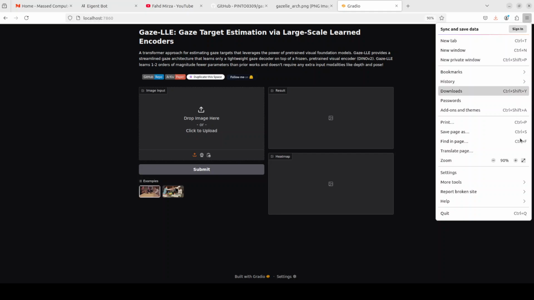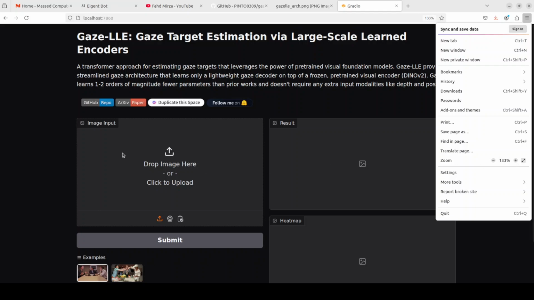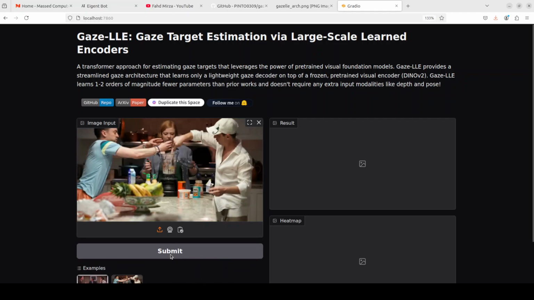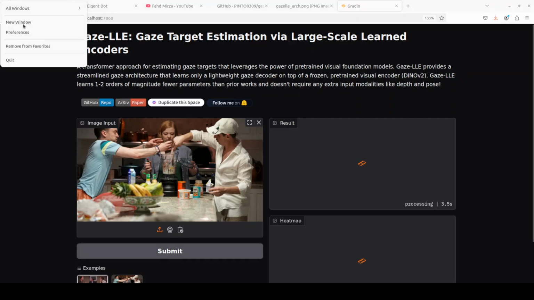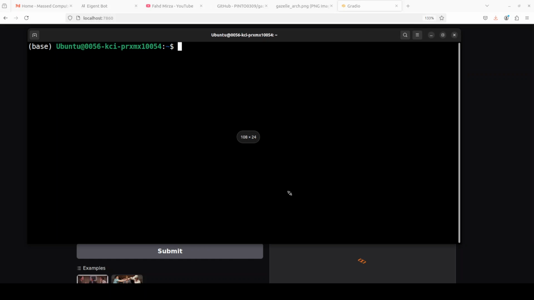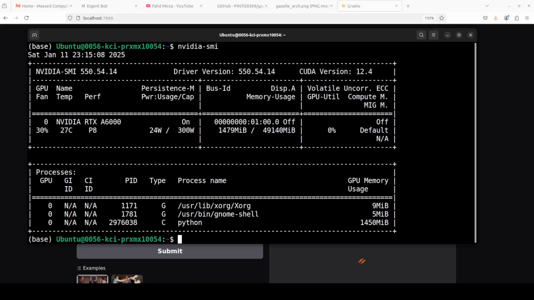Let me make it slightly bigger so that we would know what is happening. Okay, that is much better. So we can either try out with their own examples. For example, let's select this one, and then when I click on submit, it is running. Let's see how long does it take. Let's also check the VRAM consumption while it happens. So it is taking around, oh, very low. That's very nice. Just around 1.5 gig of VRAM. Very good.